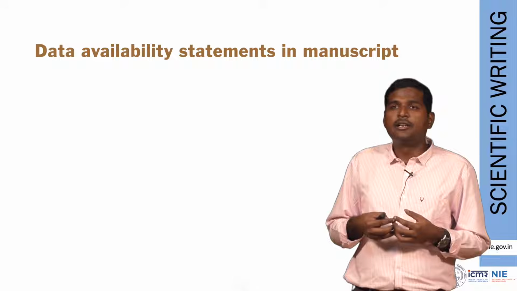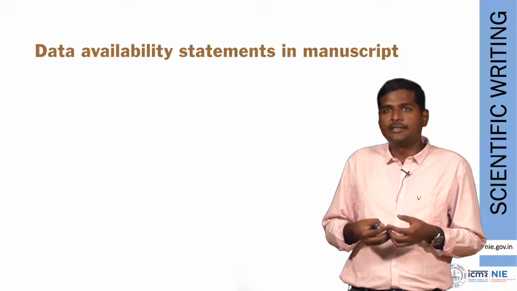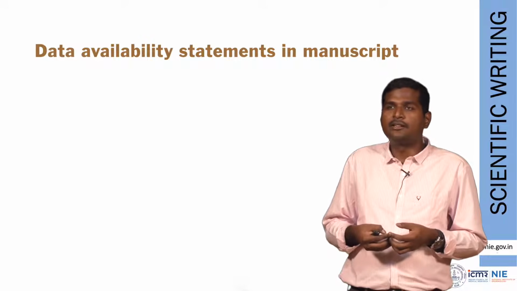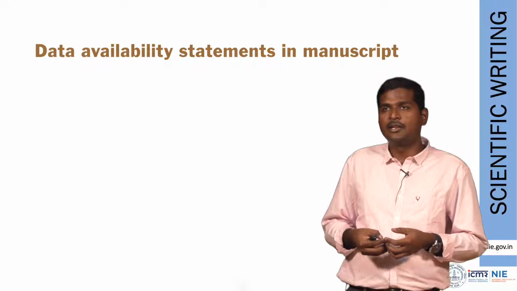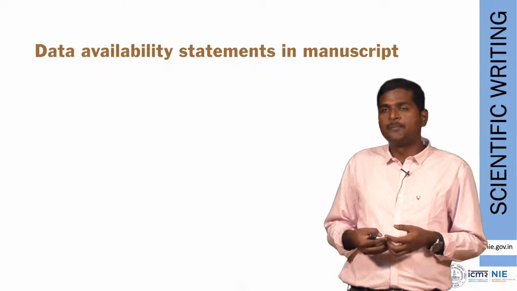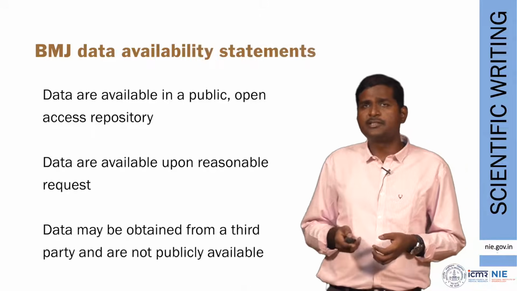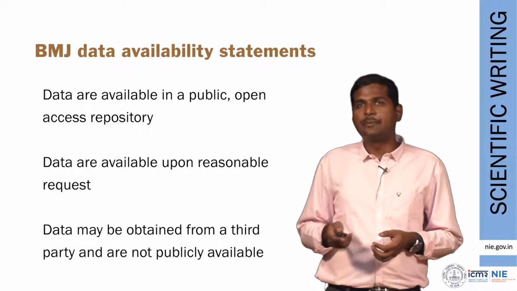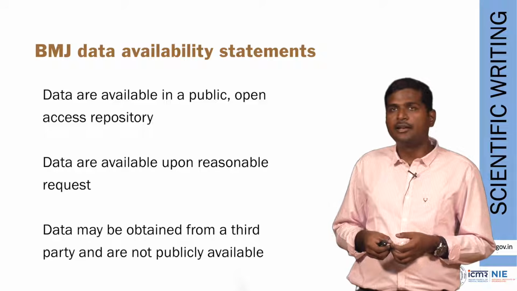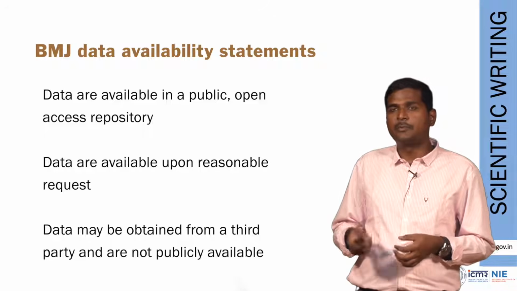So if we are going to be very open, we can say the first one. If we are going to be semi-open, we can use the second statement. And if the data is small and it can be shared with the manuscript completely, you say the third statement. So these are some examples from BMJ, and these are the statements which BMJ requests you to make during data availability, during the submission process.